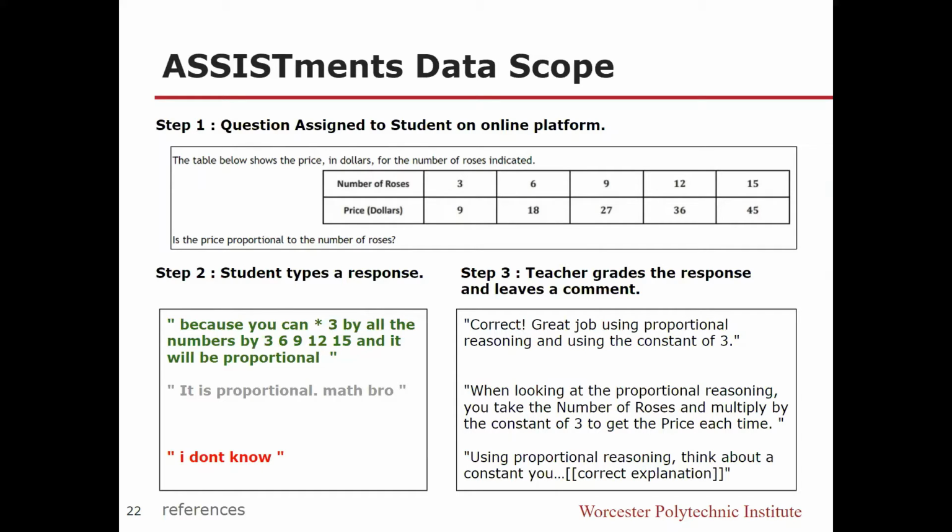For example, is the price proportional to the number of roses? They give some response, the teachers give some explanations, and we are hoping that the model predicts whether the response is correct and then predicts some sort of a comment. So currently the model performs very poorly because it's not able to understand the mathematical expressions, and that is the scope of this project going ahead for us if we have more time.